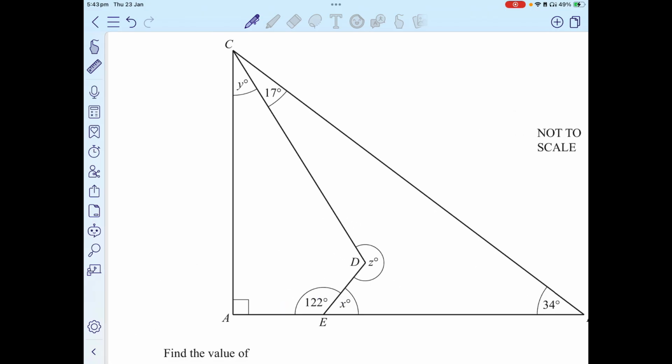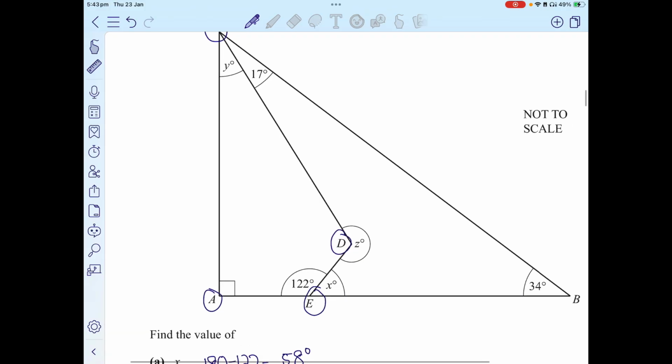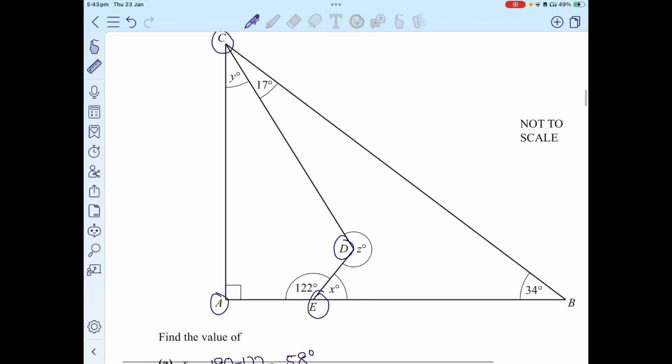Now if you see A, C, D, and E is a quadrilateral. Quadrilateral means that the angles in this must add up to 360, but since we're not aware of two angles, we cannot use this property. All right, let's use some other property.